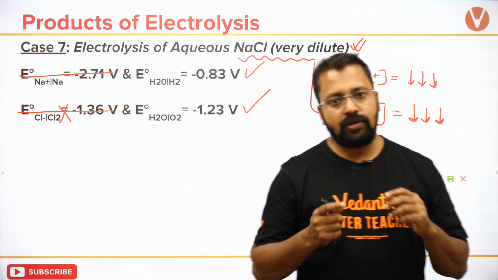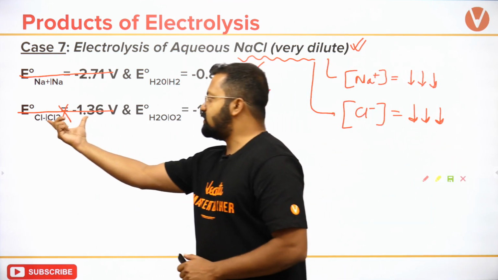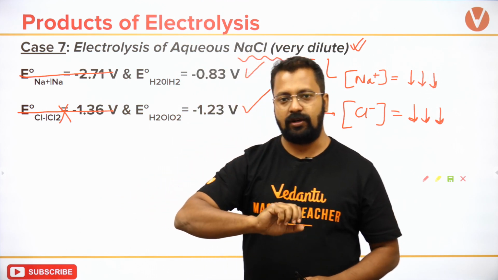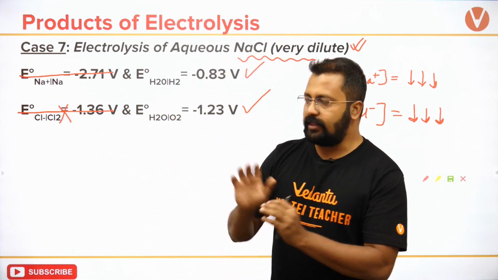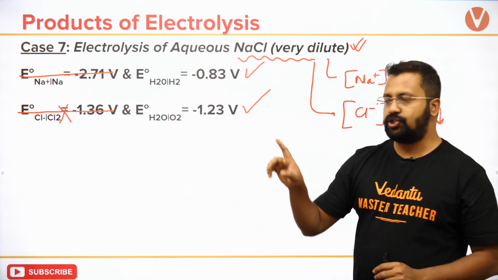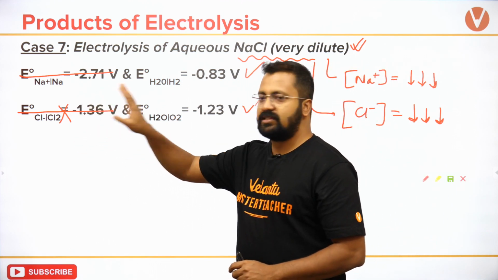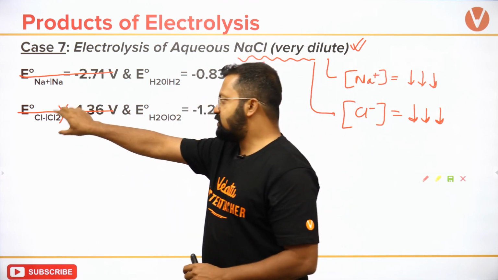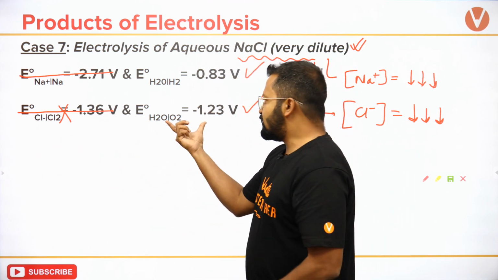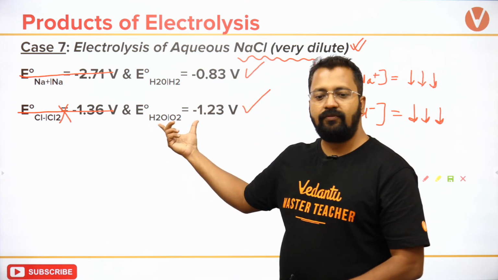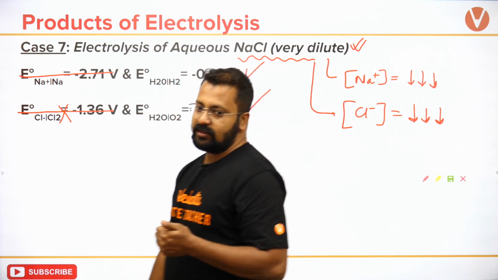Earlier, I was using the concept of overpotential when the concentration of chloride was substantial. If chloride concentration is good, then I will use the concept of overpotential. But the moment it is very dilute, I will not use the concept of overpotential. I can just say that this entity is very, very little, so its oxidation will not be favored. Okay, this can also be explained in another way.